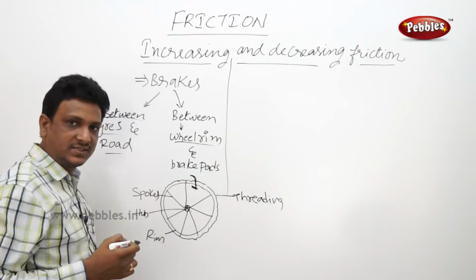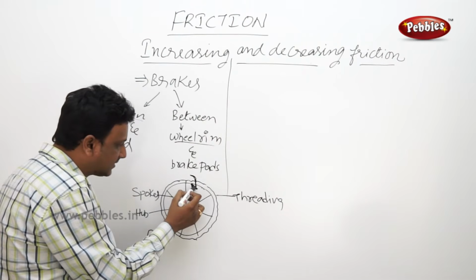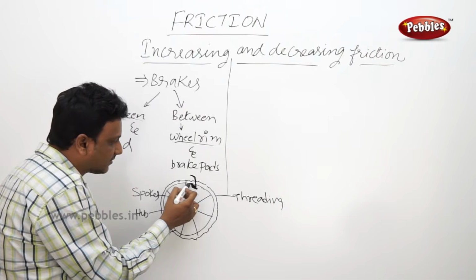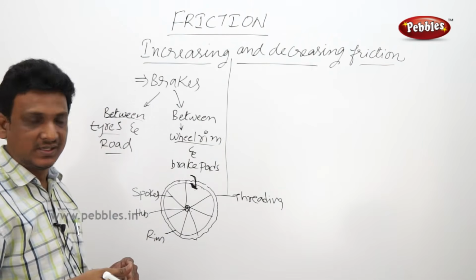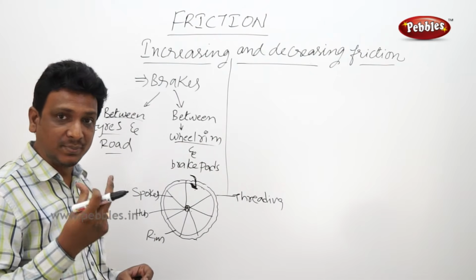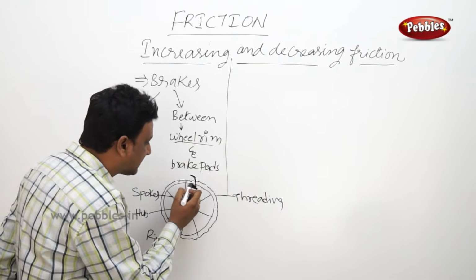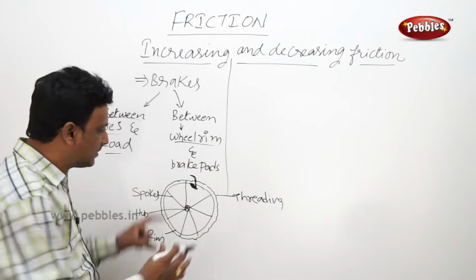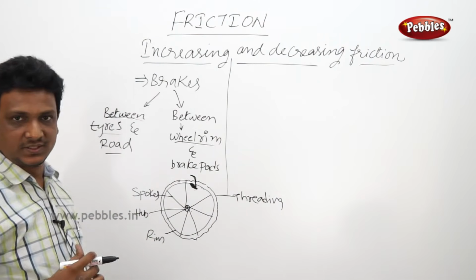These are the brake pads. The brake is applied. These brake pads will go up like this. They will come in contact with the rim. Because of the friction, the brake pads are made up of rubberized material. So this rubberized material will have more friction. It will come in contact with the rim, so by that the rotation of the wheel is stopped.